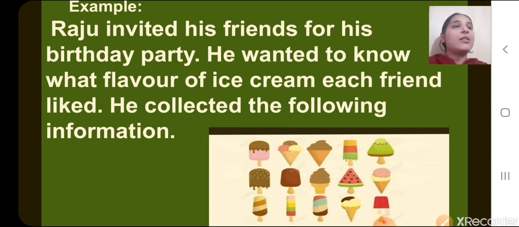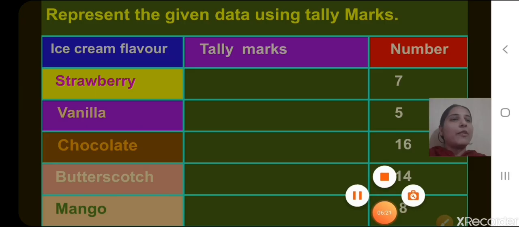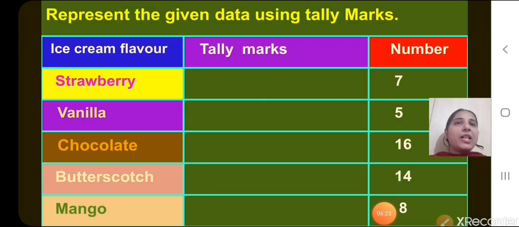Some of them like strawberry, some of them may like vanilla, like this. So what did he do? He collected the following information. First he collected the information about which flavor of ice cream is liked by how many of his friends. So there you can see, represent the given data using tally marks.